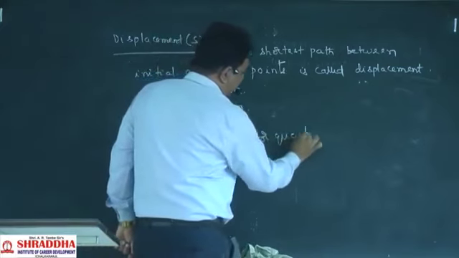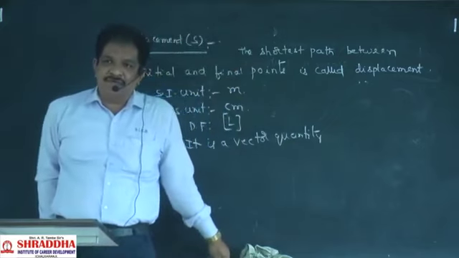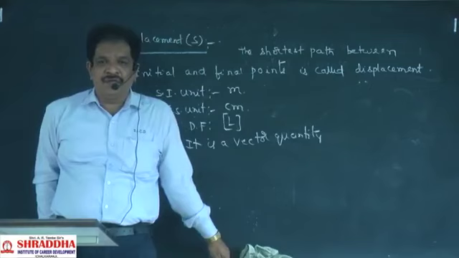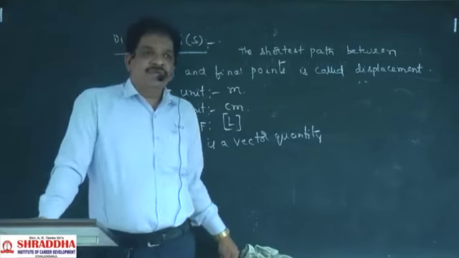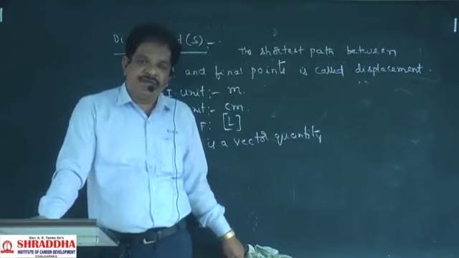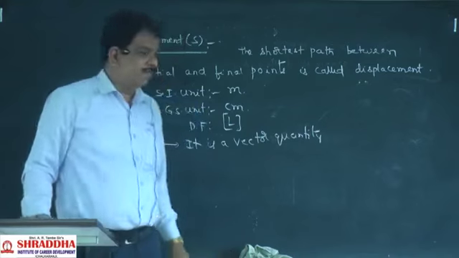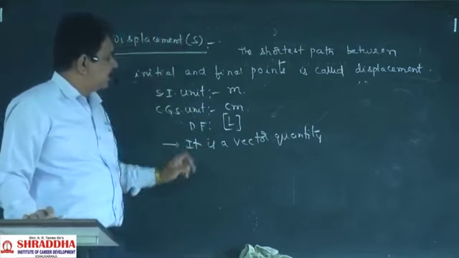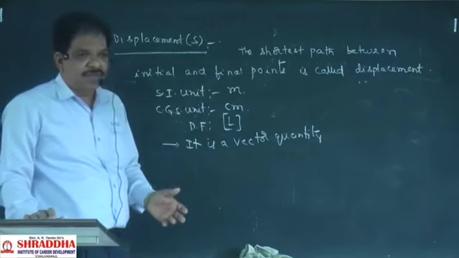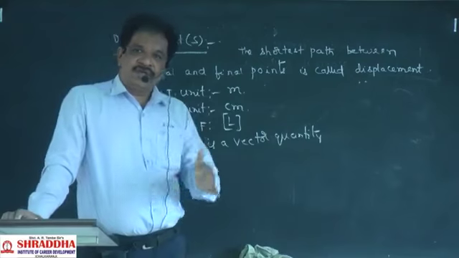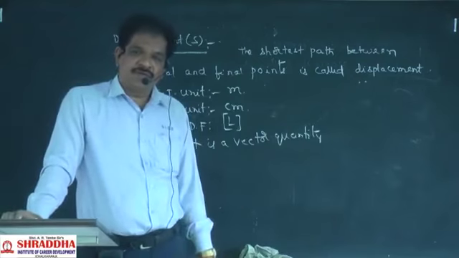Because in a particular direction from the initial point to the final point we have to travel in that direction only. So it has magnitude and it has direction. That's why we can say it is a vector quantity. Clear? To find the displacement we always have to travel from the initial to the final point.